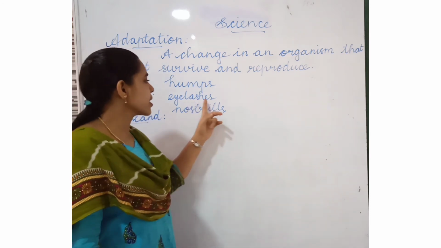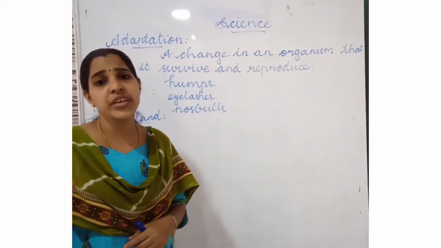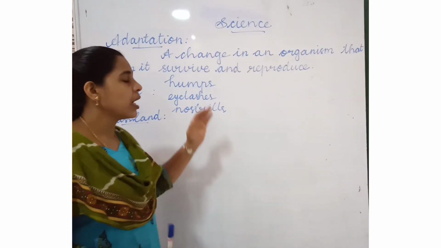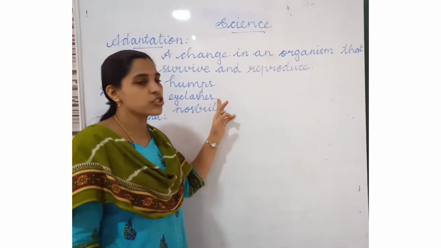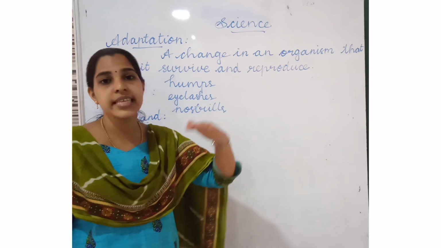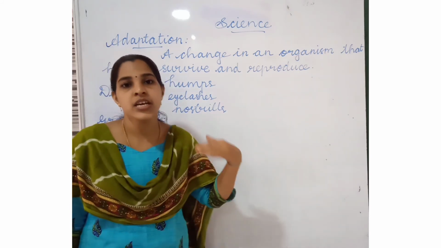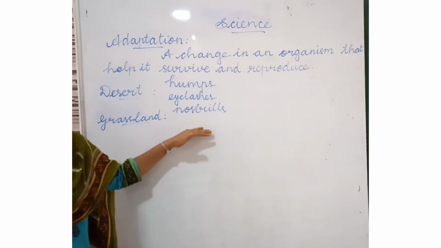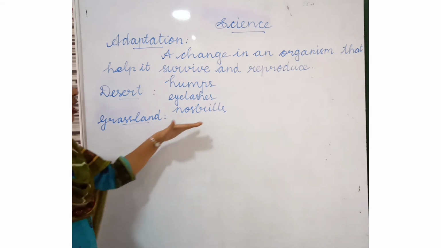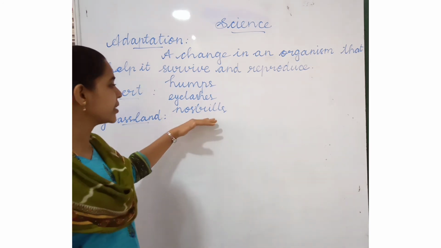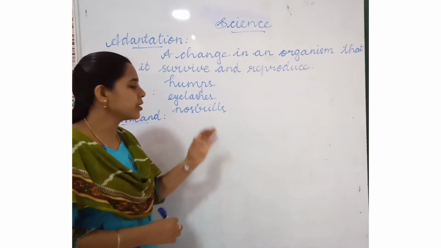Next one is eyelashes. In the desert the wind always blows, so sand is always blowing everywhere. So the eyelashes keep the sand out of the eyes. Next one is nostrils. Nostrils prevent the sand from entering when strong winds blow sand into their nose.